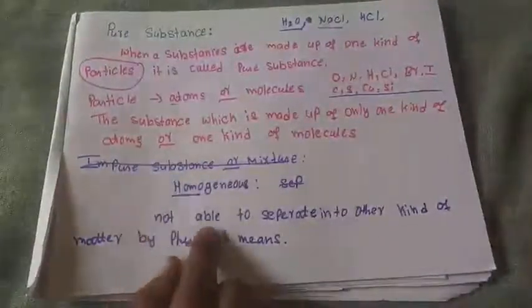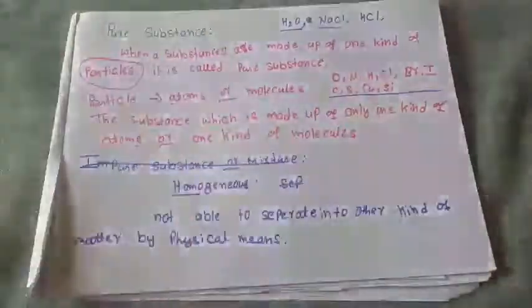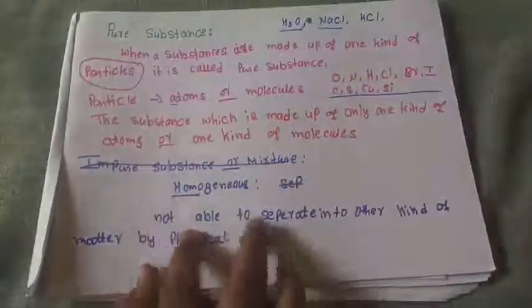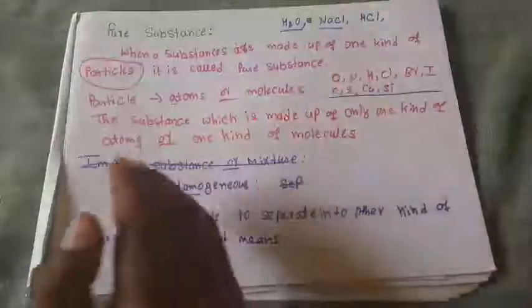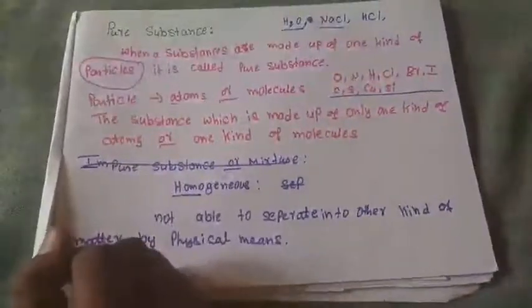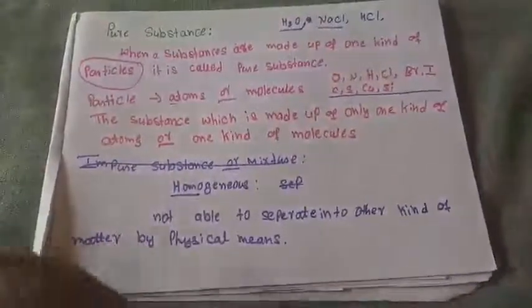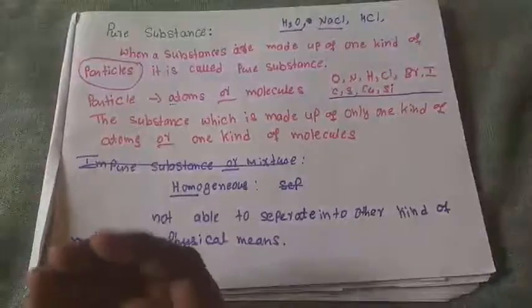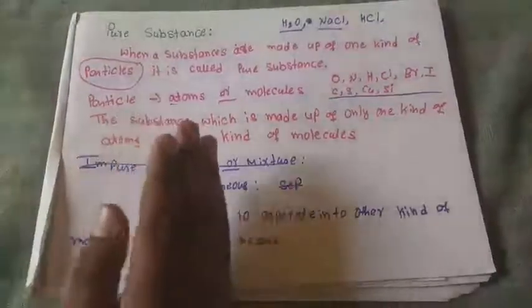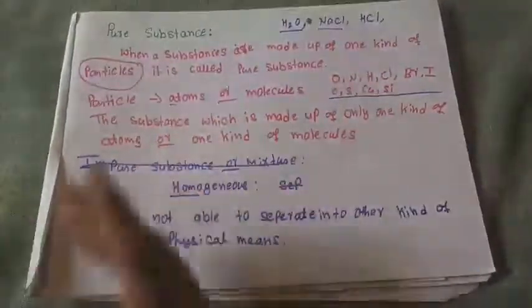Now consider the water. If you have a pure substance, then we are not able to separate it into other kinds of matter. Means you have H2O. We can only convert the solid into liquid, liquid into gas.